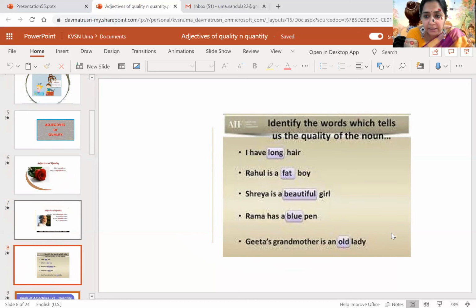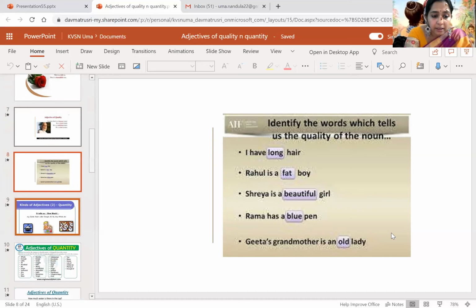There are some other sentences on the screen. You can see, children. I have long hair. Rahul is a fat boy. Shreya is a beautiful girl. Rama has a blue pen. Geeta's grandmother is an old lady. So long, fat, beautiful, blue, old. These are all kinds of adjectives. They are adjectives of quality. How is the boy? Fat. How is the girl? Beautiful. What pen does he have? Blue pen. She's an old lady. And what hair do I have?